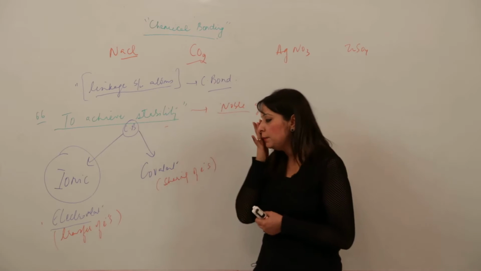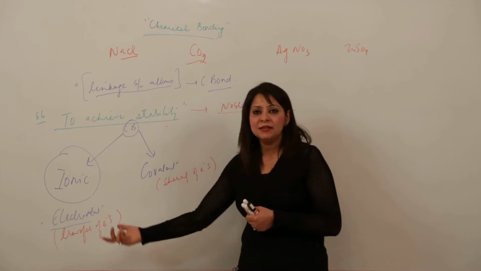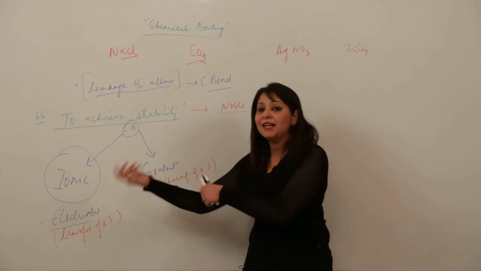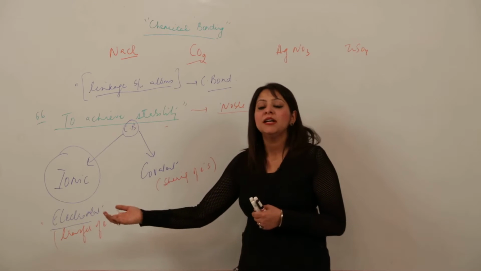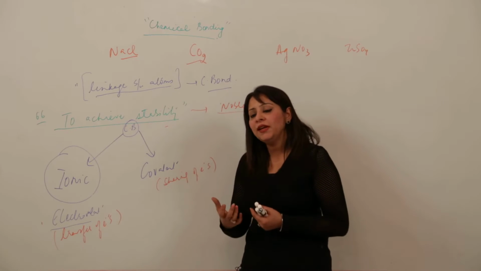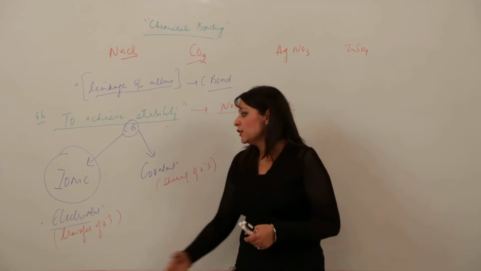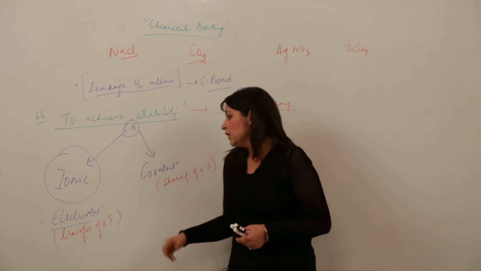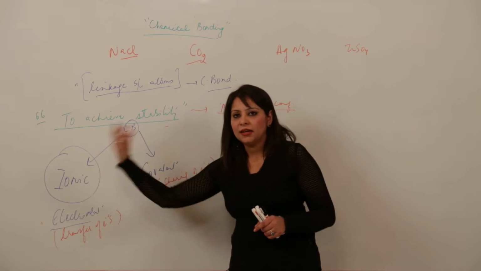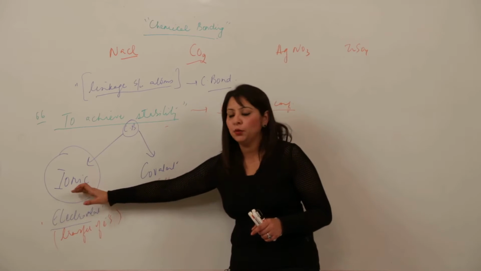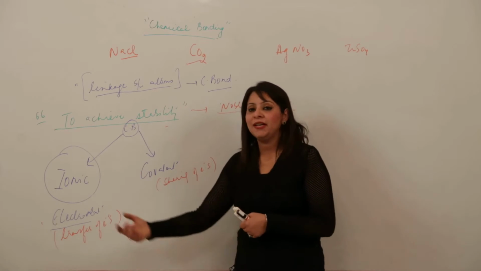So I am giving you one simple example. See, if I have one toffee and my friend doesn't have that, she needs that toffee and I have it. If I give that toffee to her, I will lose that toffee and she will gain it. So just a transfer of toffee occurs, okay. So that is the ionic bond, right. One loses it, one is deficient now and the other has taken it. So this is the ionic bond. Covalent bond, see, again I have a toffee and my friend doesn't have that.